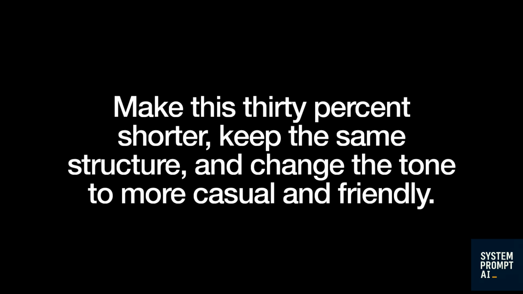What if the AI answer is just off? Not wrong exactly, but not what you wanted. How do you fix the prompt in that moment instead of giving up and thinking the model just cannot help? Treat that first answer as a draft. Tell the model what was missing or wrong. Then add clear constraints like make this 30% shorter, keep the same structure, and change the tone to more casual and friendly.